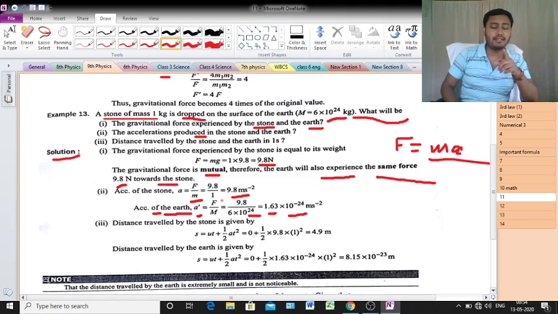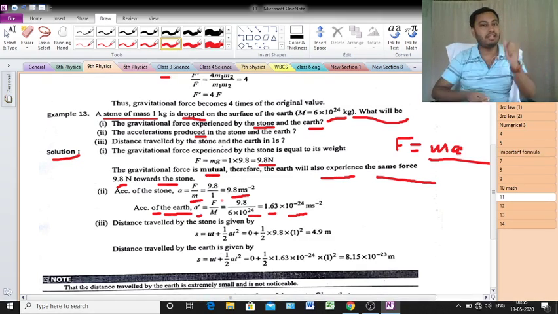Because the value of the acceleration is very low. That's why. Otherwise, action and reaction are equal and opposite. But still, when action is happening on one body, reaction will also work on another body. That means if a particle rushes towards the earth, will the earth rush towards that particle?